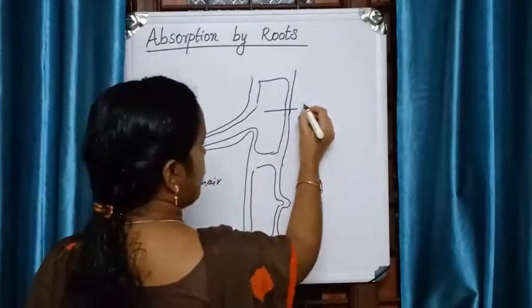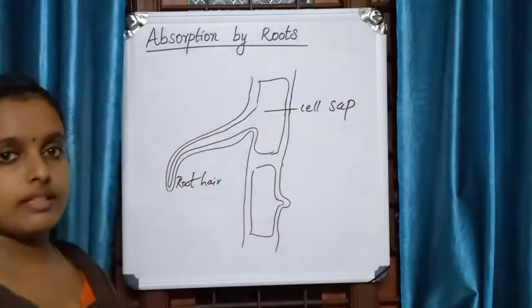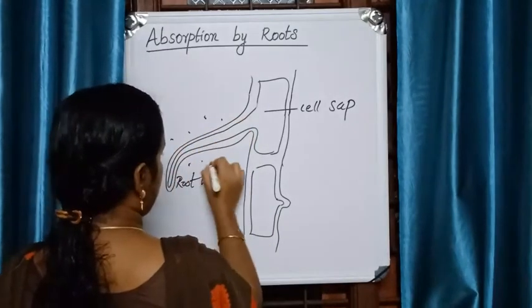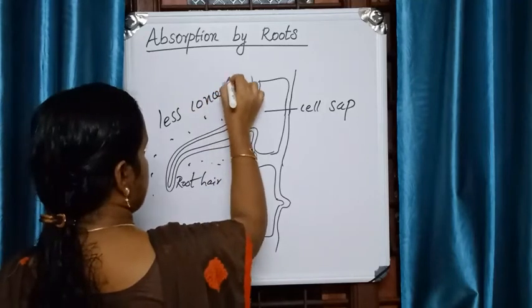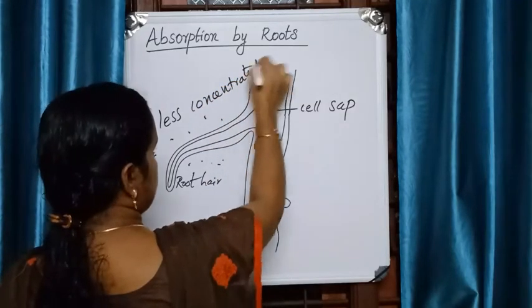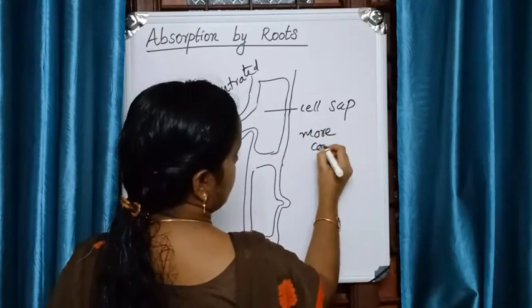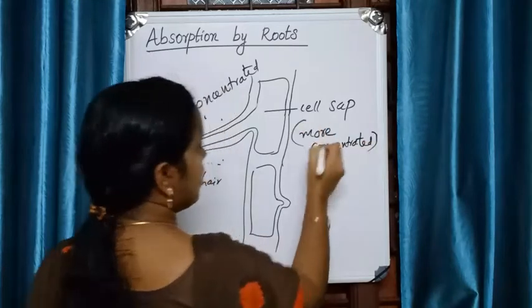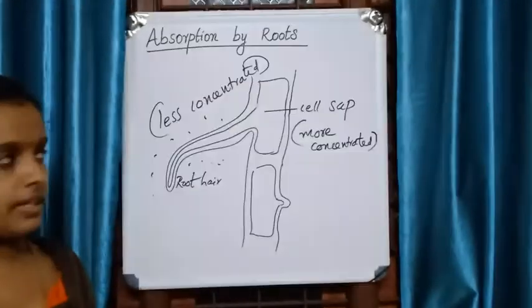Here we can see the cell sap. It will be more concentrated. Then the surrounding water will be less concentrated.